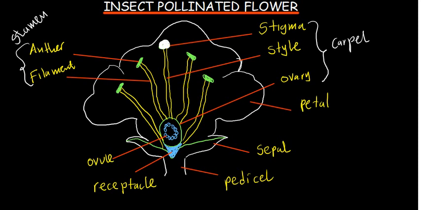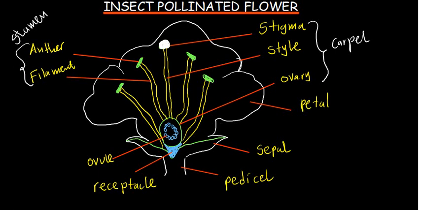From here we have the receptacle. What is a receptacle, and why is it there in a flower? The receptacle is the end of the pedicel. The pedicel itself holds the flower, but the receptacle holds the parts of the flower. You can see that almost all the parts connect at this point, so the receptacle holds those different parts.